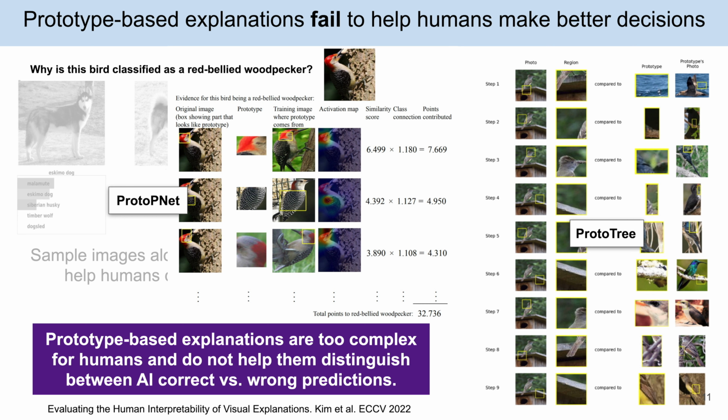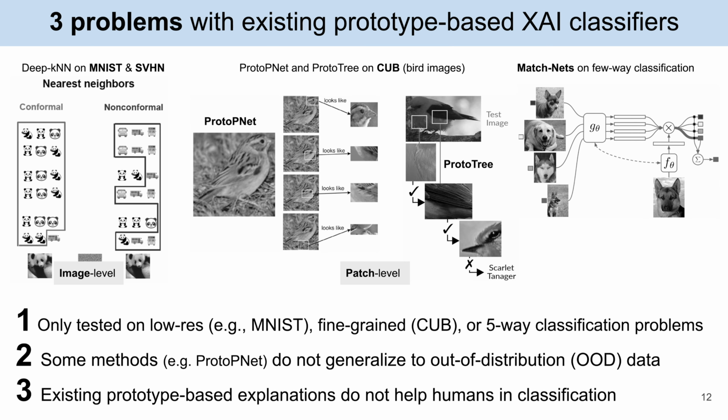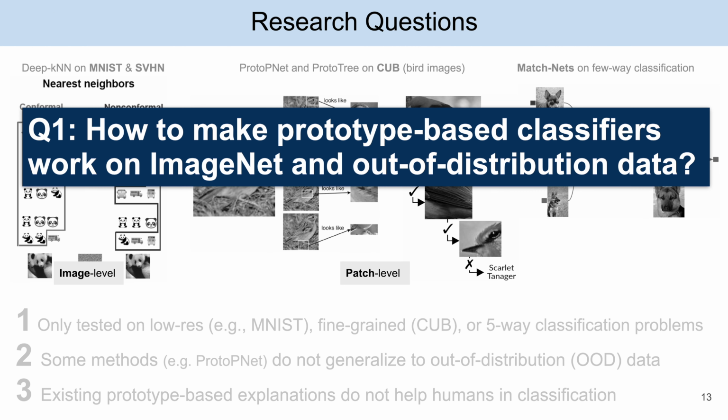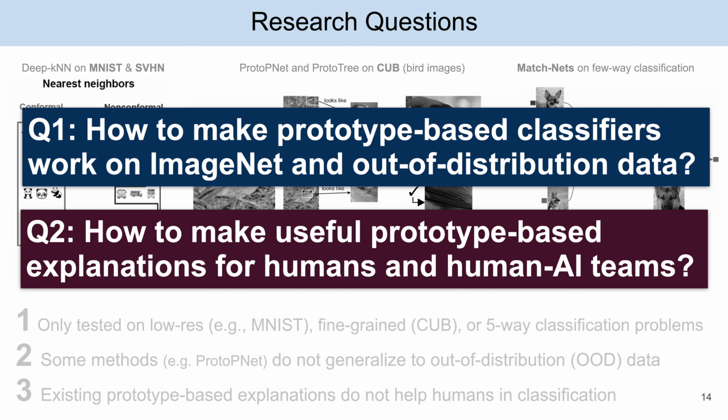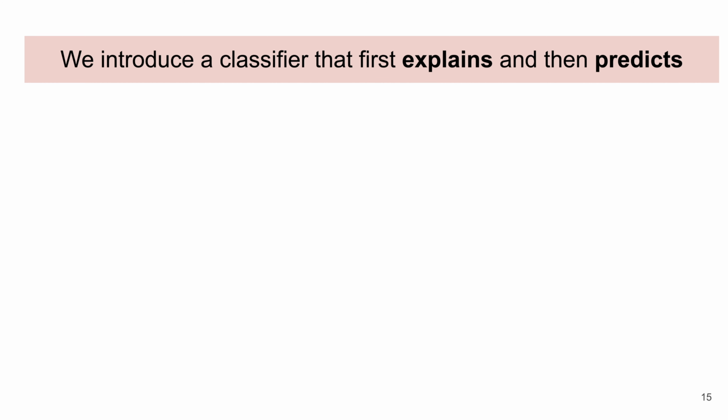wrong predictions. In this work, we attempt to address three big problems of existing prototype-based XAI classifiers. That is, we ask how to make prototype-based classifiers work on ImageNet and out-of-distribution data, and how to make useful prototype-based explanations for humans and human-AI teams. Towards these goals, we introduce a classifier that first explains and then predicts.